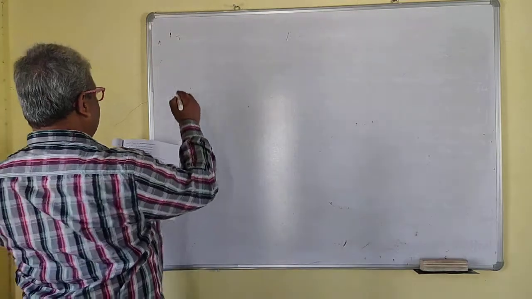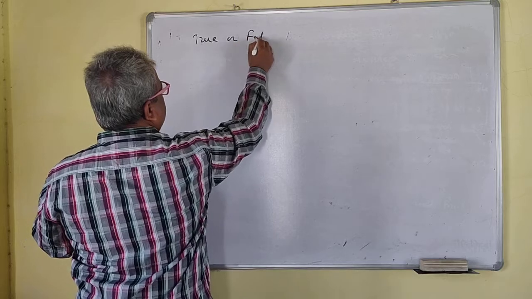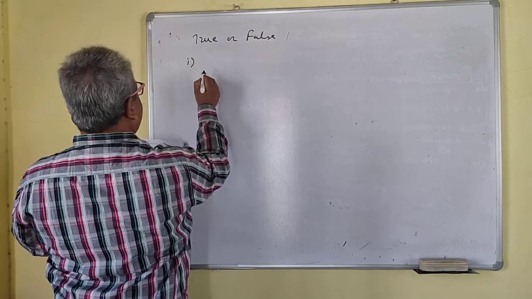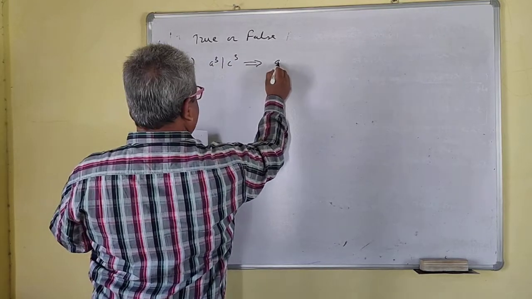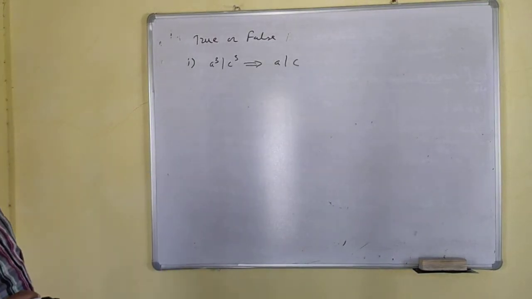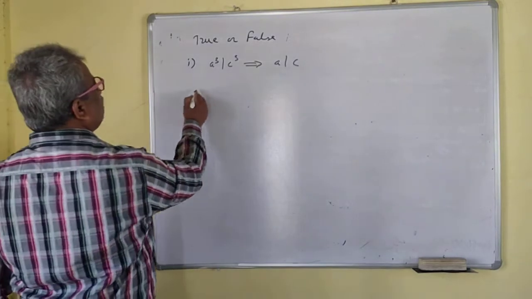True or false? 1. A cube divides C cube implies that A divides C. So we'll check this.